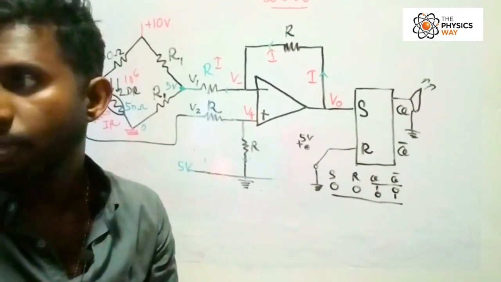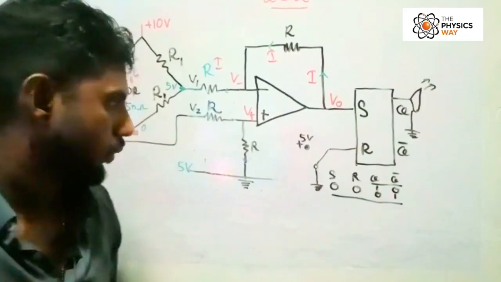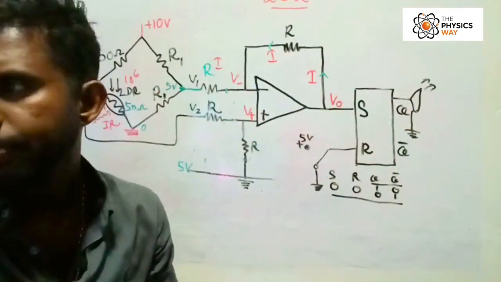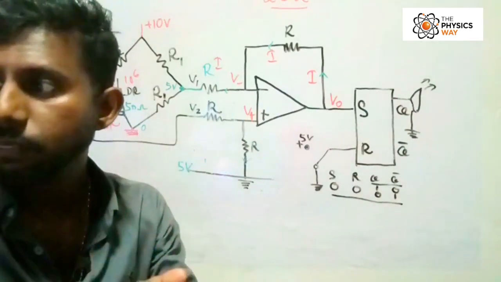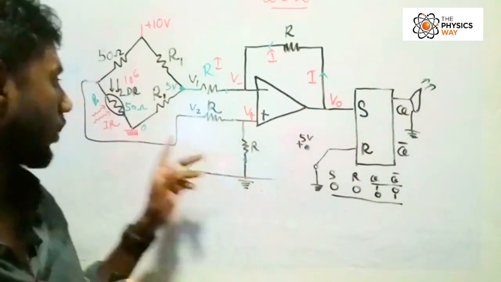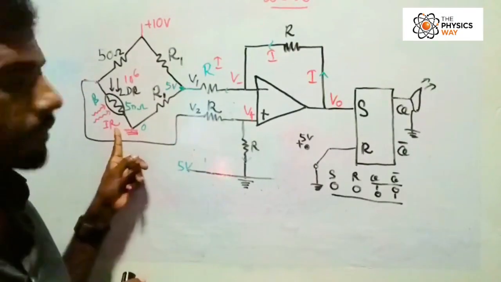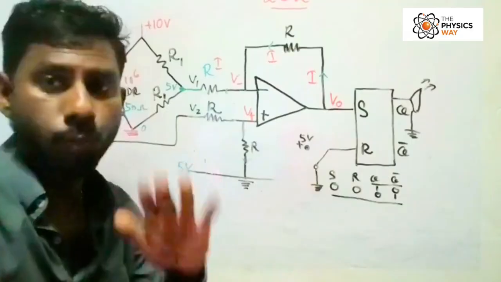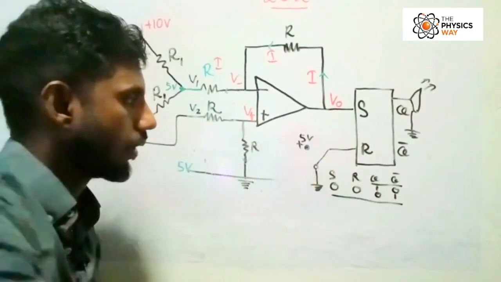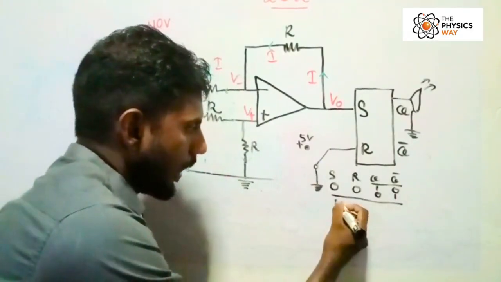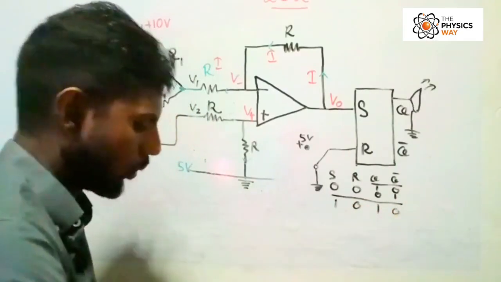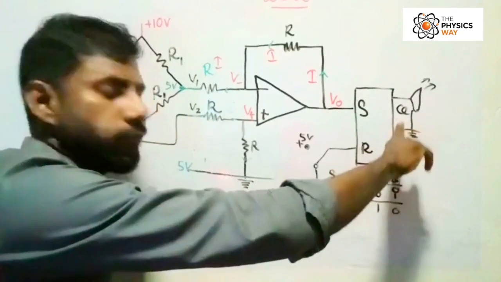Actually, next one, when the IR beam is incident on the LDR. So when the IR beam is incident on the LDR, Q will be 0, right? When the burglar crosses the IR beam, there will be a potential difference and V out is 5. So it will be taken as logic level 1. So S is 1, R is 0, Q becomes 1 and Q bar 0. Alarm goes on, Q is 1, right?